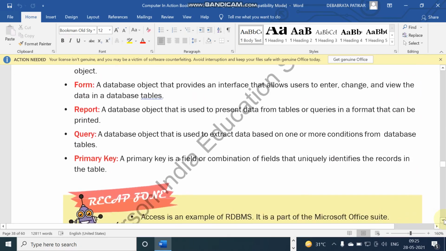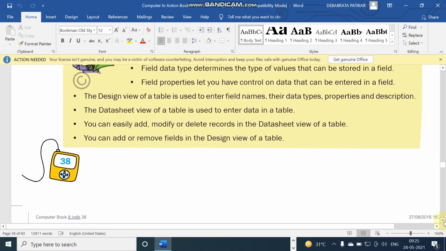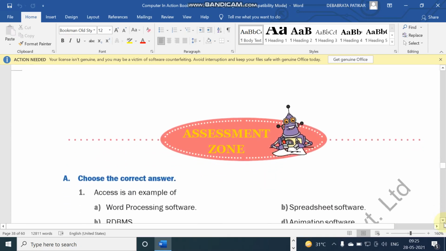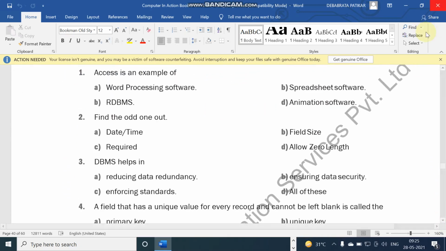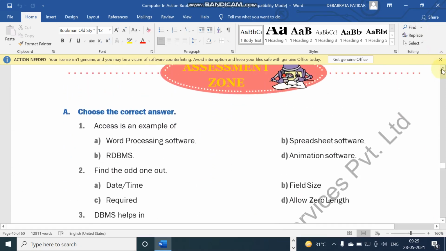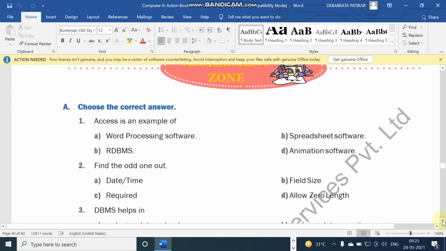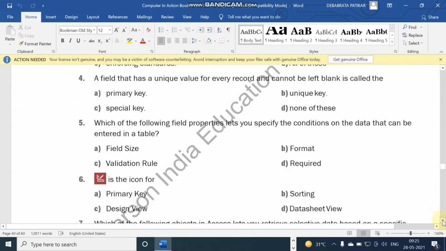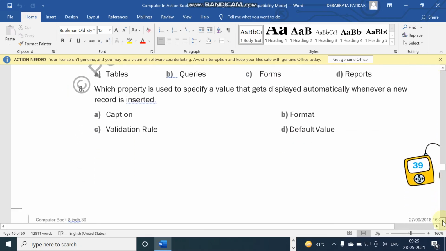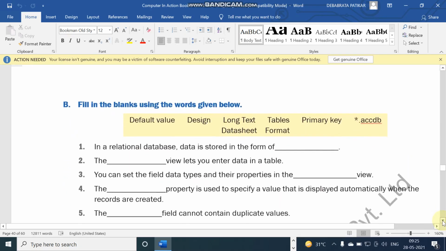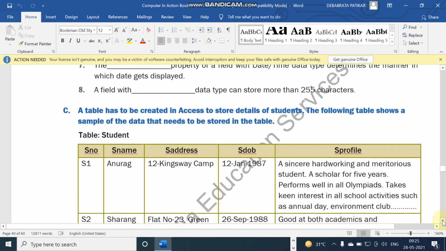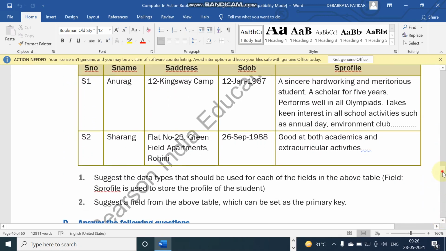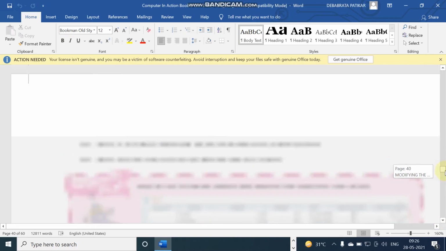And student, after this you need to have some exercise. This is the exercise, these all are the exercise. You will do this exercise accordingly. All MCQs are there, fill in the blanks are there. So these MCQs and fill in the blanks you will do.